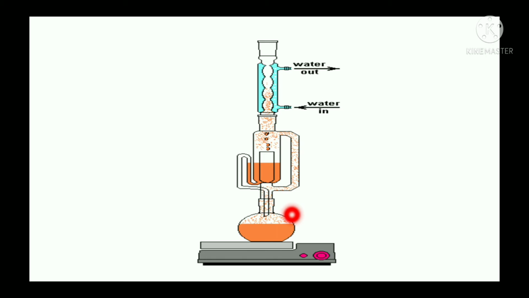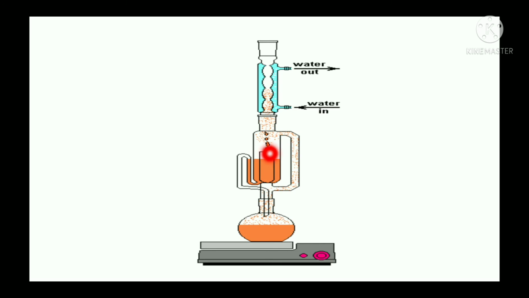So what happens if we start heating? The solvent evaporates, goes into the condenser, cools down, and the liquid droplets fall into this thimble, onto the glycoside powder. As the process continues, when the thimble is filled with the liquid droplets, after filling there is an overflow.